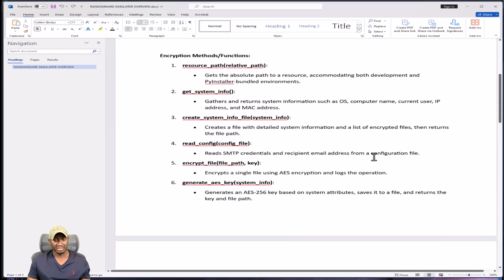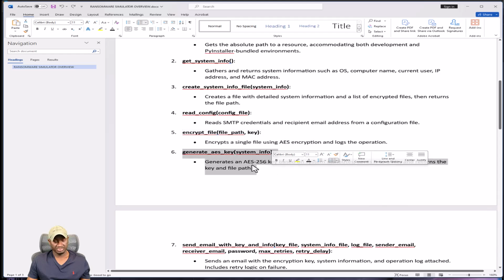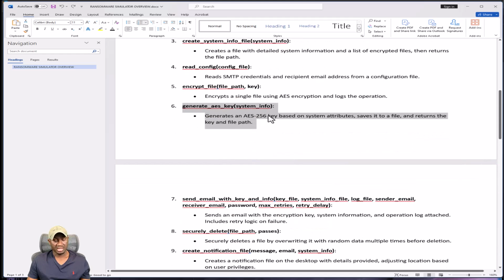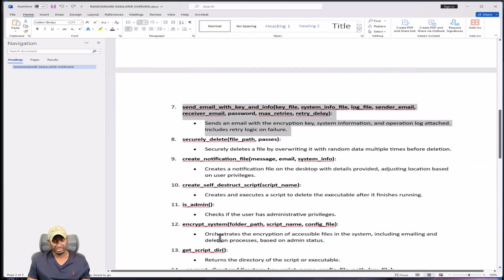Read configuration file. What we'll be doing is employing an SMTP configuration file. So this will be responsible for reading those configuration data from that. Encrypt file, responsible for encrypting a single file. Generate AES key. This would be our method that generates that ad hoc 256-bit AES key. And send email. This is the big part of our script. This is basically going to be responsible for doing all the encryption as it ties all these other methods into it, such as encrypt system folder and get script and all that.